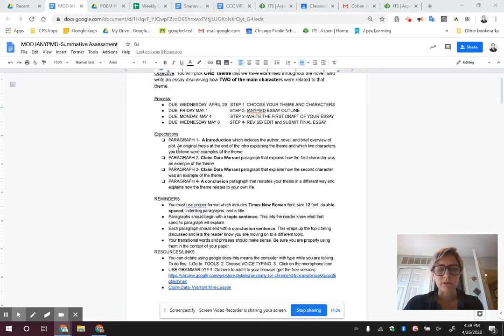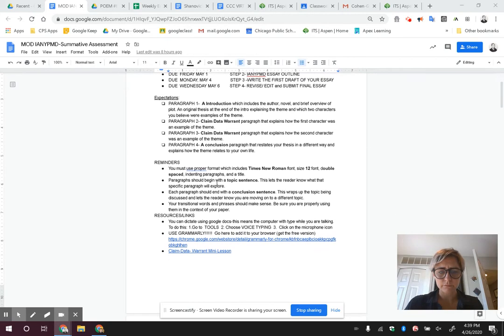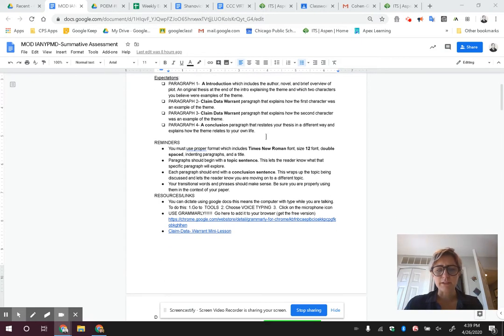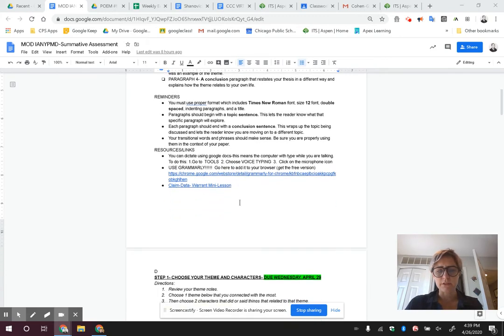The essay is going to be 4 paragraphs long. So you're going to have an introduction, 2 claim data warrant paragraphs, 1 for each character, and then a conclusion paragraph. I gave you some reminders here about what your essay should look like. So what kind of font you should use, what your paragraph should begin with and end with. And then these are some resources.